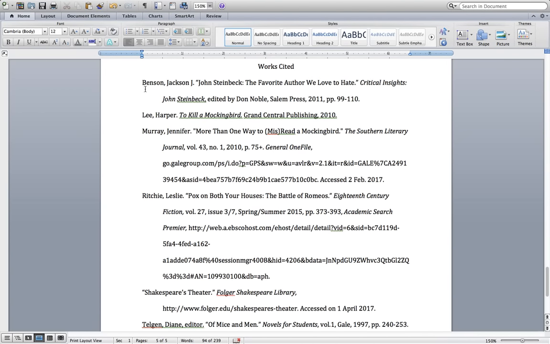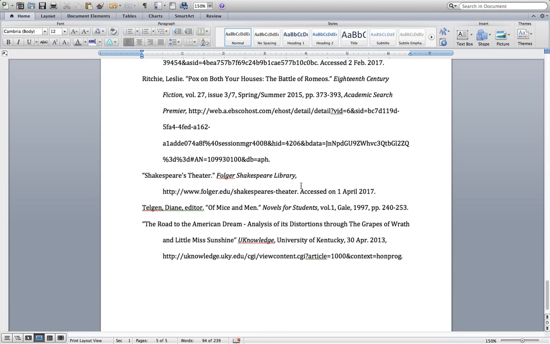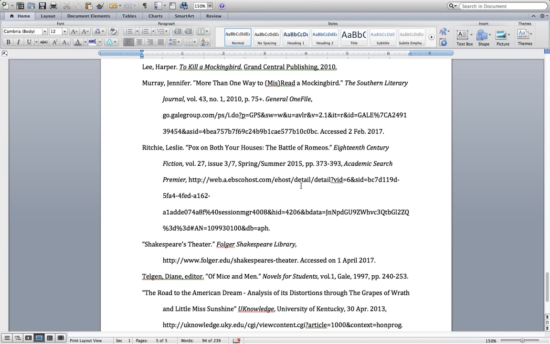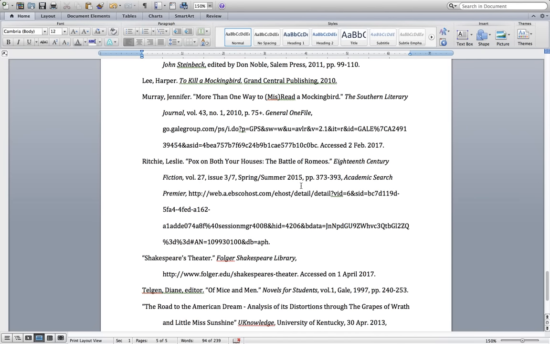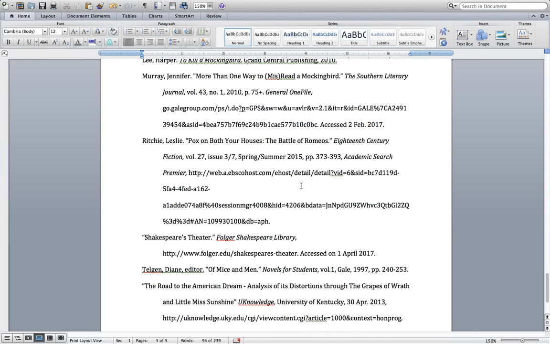So they would come here and alphabetically go to Murray. Okay. If you have a special case or something you don't feel like fits one of these situations, just make sure to ask. But again, the rules of thumb: whatever comes first in the works cited citation goes in the parenthetical citation, and a parenthetical citation is always at the end of a sentence followed by a period.